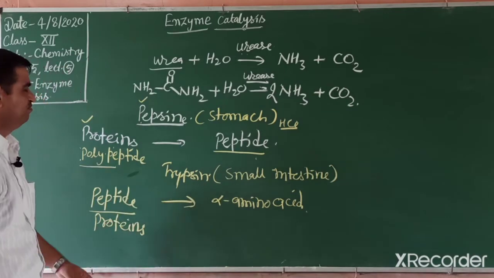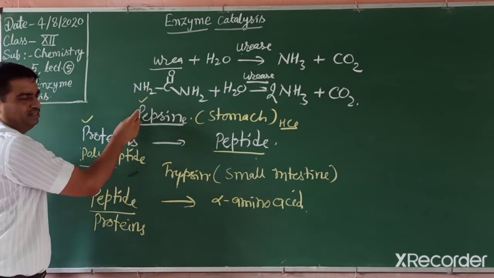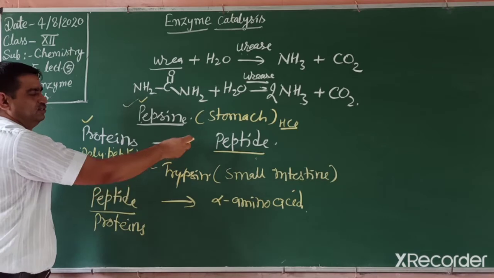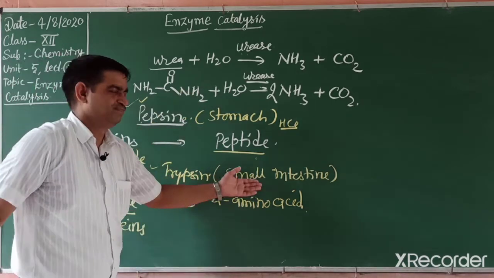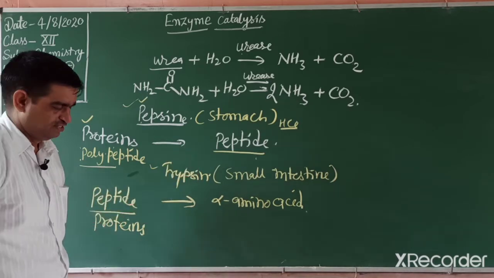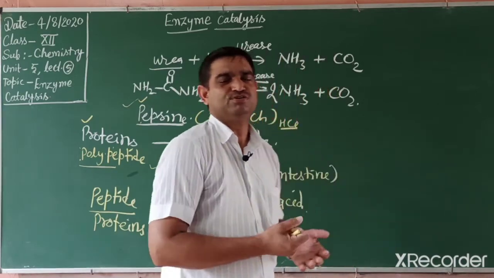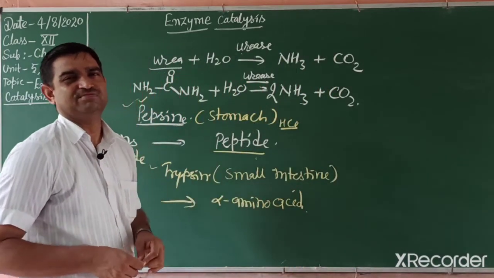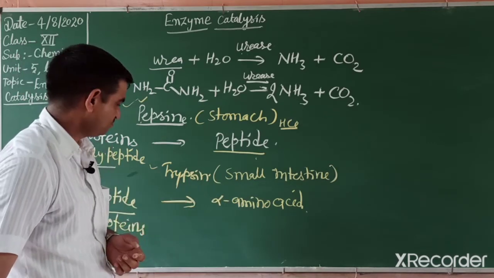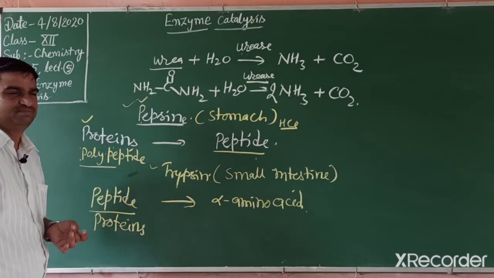Then how can we remember this? When we move alphabetically, T comes after P. So pepsin works first and then trypsin works. In the stomach, then the food goes into the small intestine. So there is digestion of peptide into alpha amino acid, and absorption of this amino acid in our body. That amino acid is used for making different enzymes to perform different reactions. So these are some examples of enzymes.